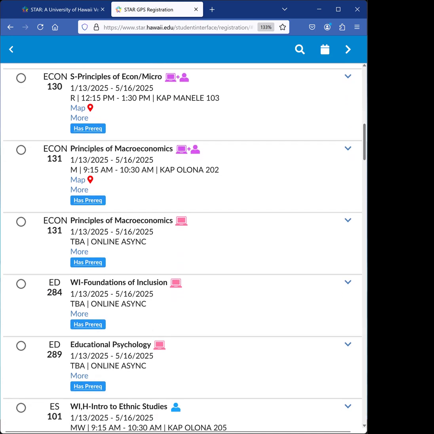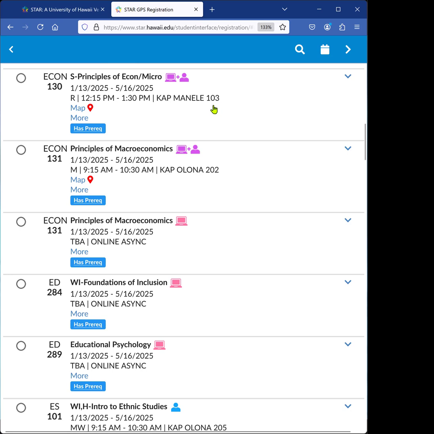Here we have Econ 130. In this example, you see that the class will meet every week only on Thursdays from 12:15 to 1:30 p.m. It also notes the campus, the building, and the room number. But why does this class only meet once a week?